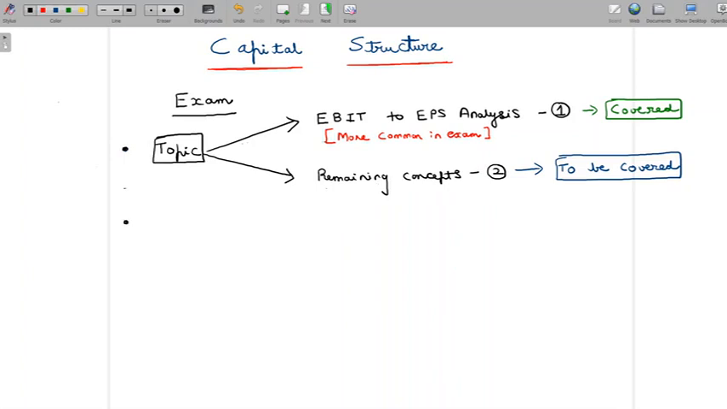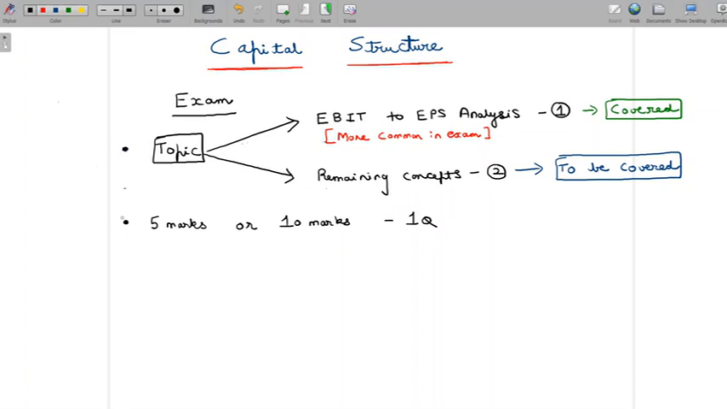And as far as the marks in the exam are concerned, you can either get a 5 marks question or you can get a 10 marks question. But there's generally one question that comes from capital structure. So if EBIT to EPS analysis is tested, it can either be a 5 marks question or a 10 marks question. We have seen that the concepts within EBIT to EPS analysis lend themselves to being tested through a 5 marks question or through a 10 marks question. So if EBIT to EPS analysis is going to appear in the exam, it could either be a 5 marks question or a 10 marks question.